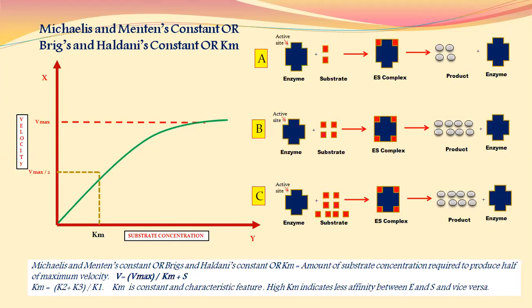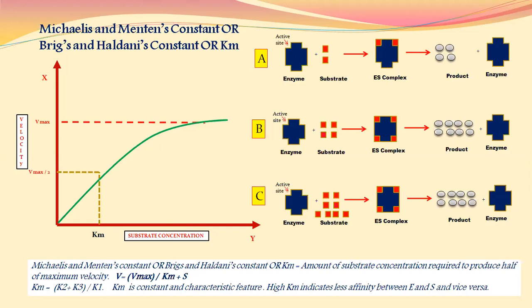Michaelis-Menten constant or Briggs and Haldane's constant or Km can be calculated from Vmax. Just divide Vmax by 2, we will obtain Vmax by 2 on x-axis. From the Vmax by 2 point, just intersect the graphical representation, and from that point just intersect the y-axis, and we will obtain the point on y-axis. This will be the Km.